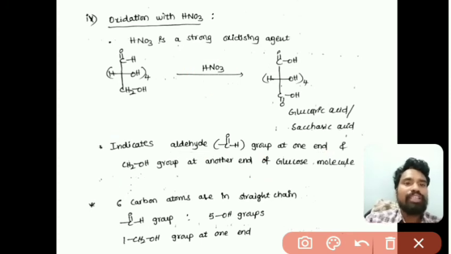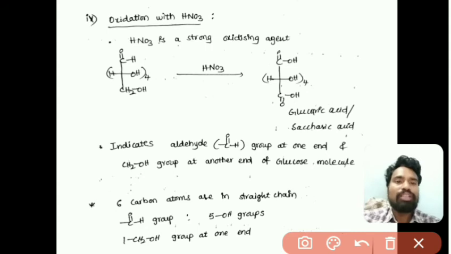So from all these reactions we have confirmed that the 6 carbon atoms are there in glucose in a straight chain.